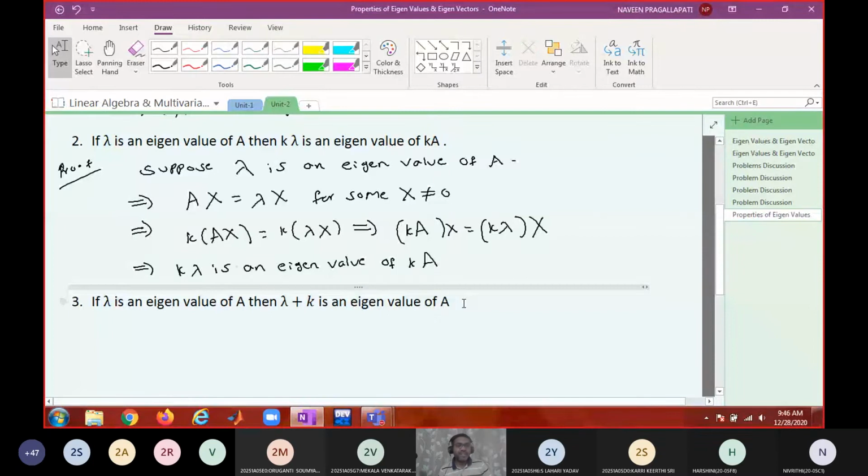If lambda is an eigenvalue of A, then lambda plus K is an eigenvalue of A plus KI. Prove it.